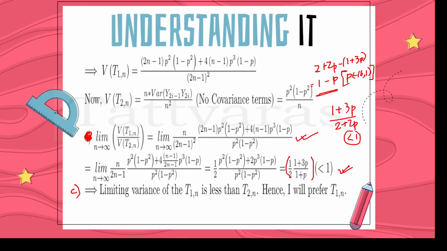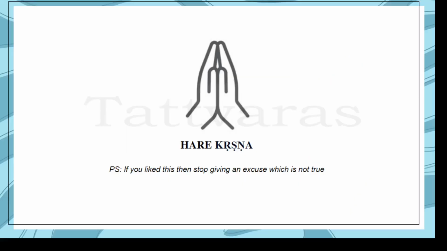And for the third part, since we know that the limiting variance of T1n is less than that of T2n, hence we will prefer T1n.